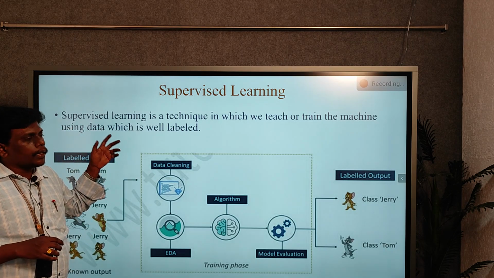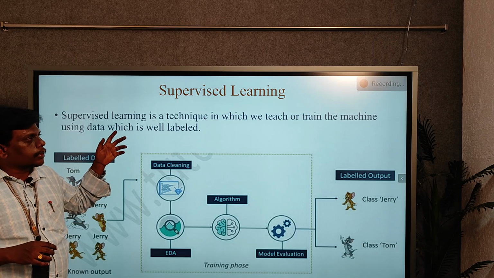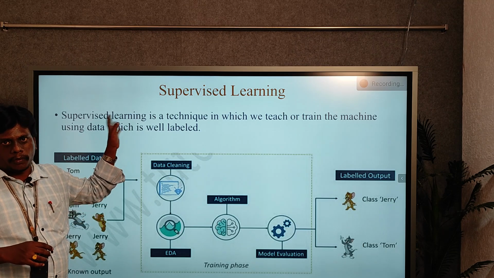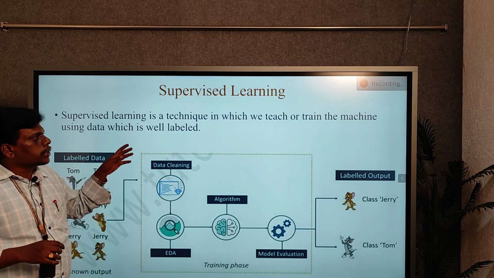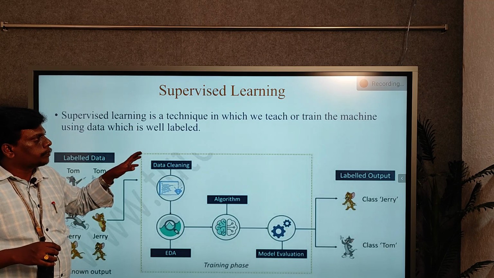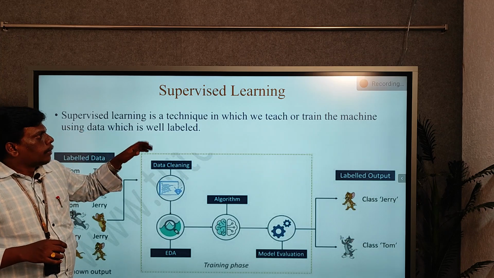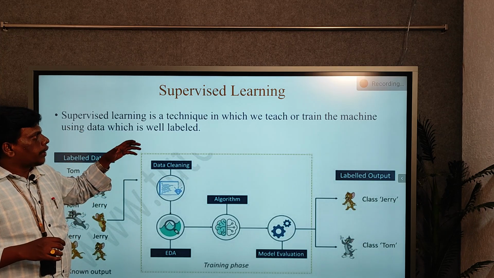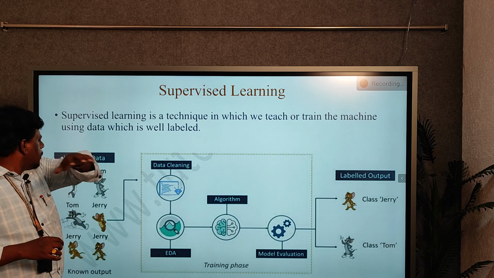Now we will see about supervised learning. Supervised learning is the main type of machine learning. In this, we give training to the machine with the help of an approach called labeled data.